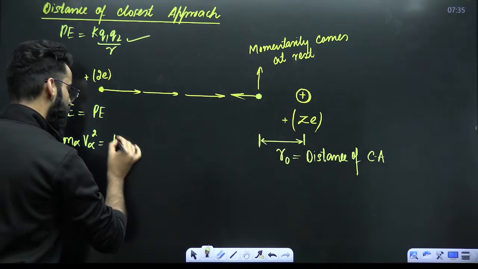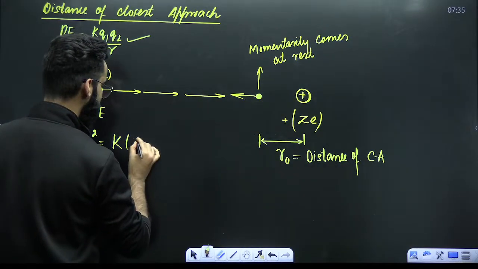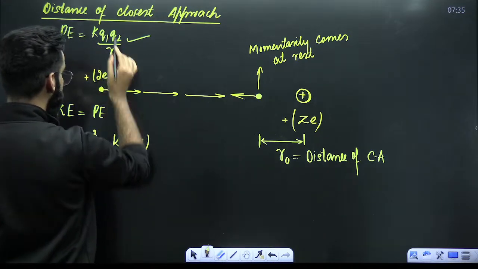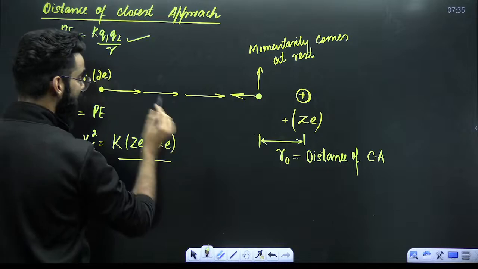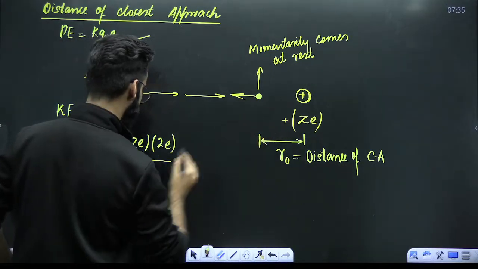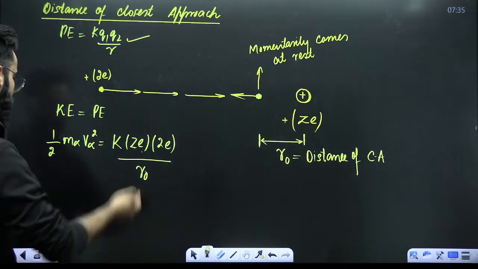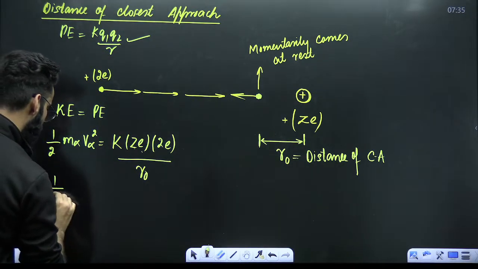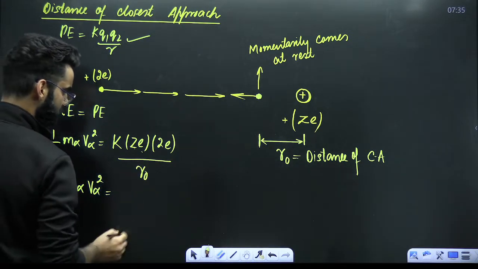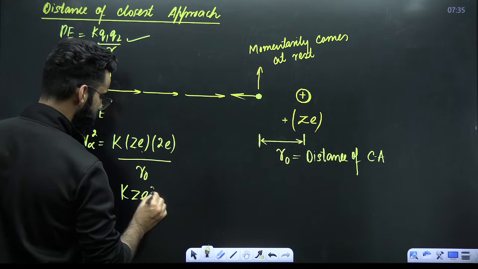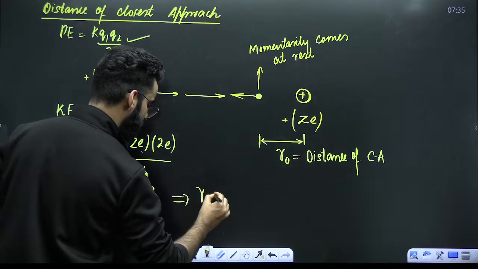So this is K. What is Q1? Q1 is the charge on the nucleus, which is Z E, multiplied by Q2, the charge on the alpha particle, which is 2 E, divided by R. R is this particular distance, which is basically R naught. Perfect. So from this equation, half of the mass of the alpha particle times the velocity of the alpha particle squared is equal to K Z E square divided by R naught. So from this equation, you can easily calculate the R naught value.